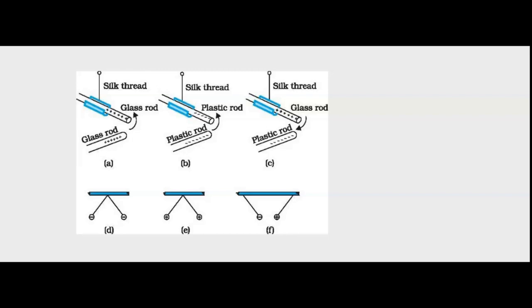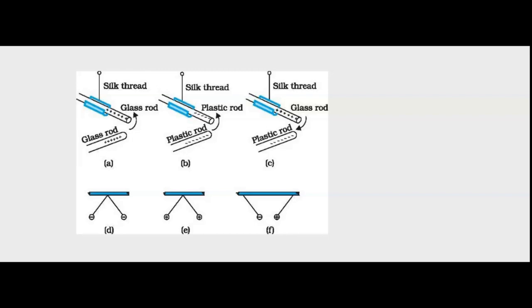In the same way, you can see the plastic rod and a silk thread. The plastic rod has obtained the negative charge, and this other plastic rod also has a negative charge. So, they are now like charges, and there is a force of repulsion. In figure C, you can see that the glass rod has attained positive charge and the plastic rod has attained a negative charge. So, there is now going to be a force of attraction between them.